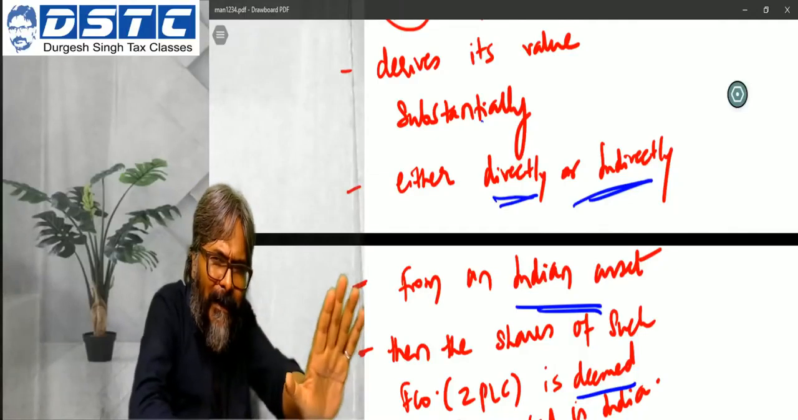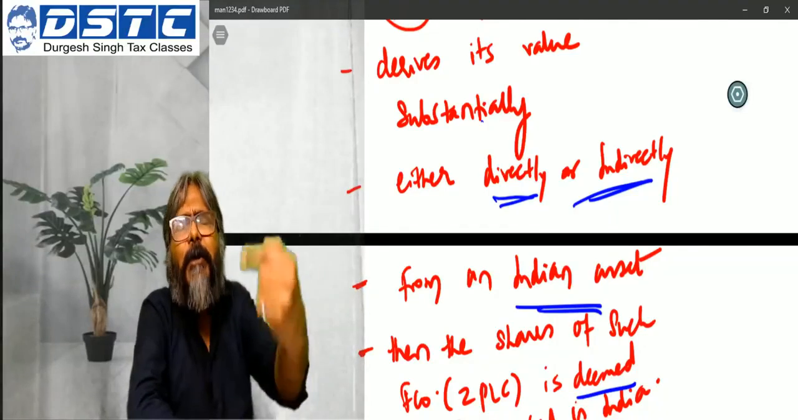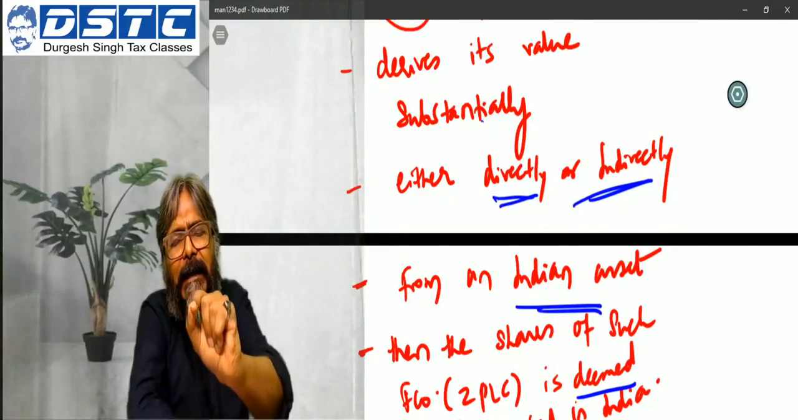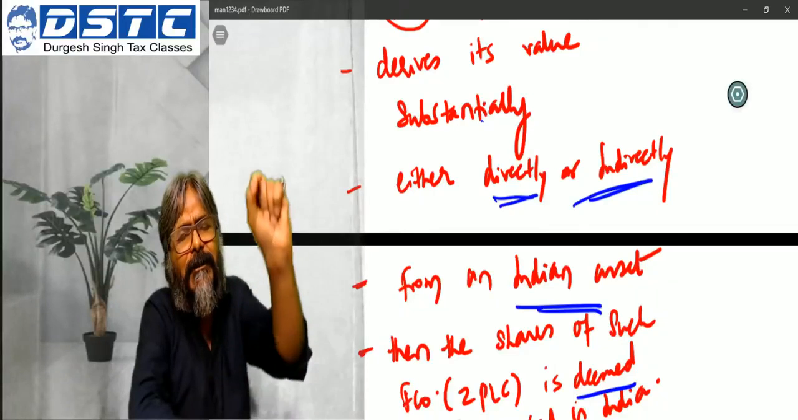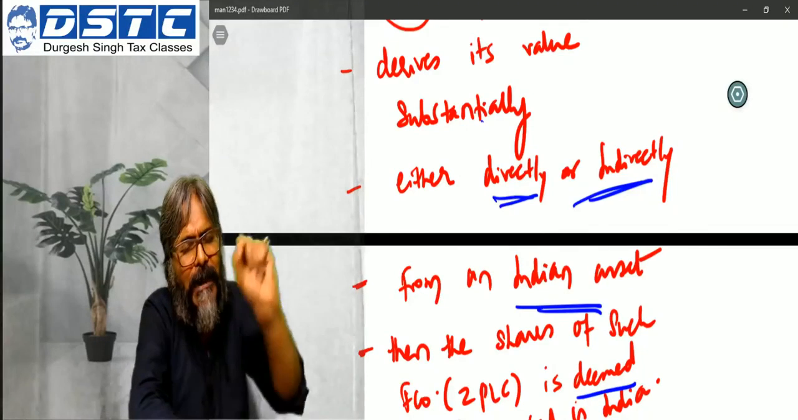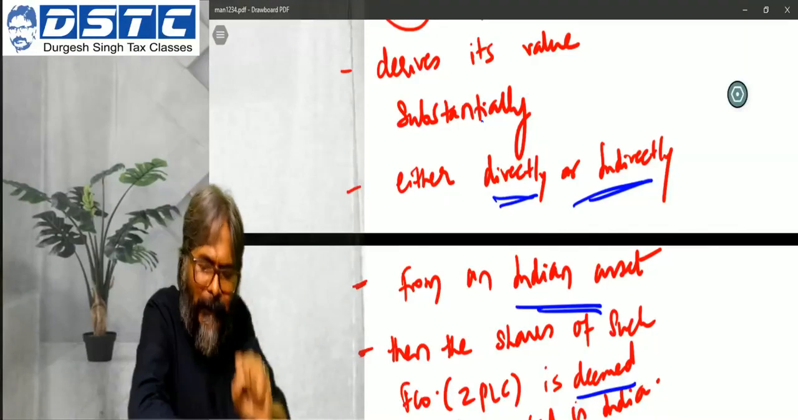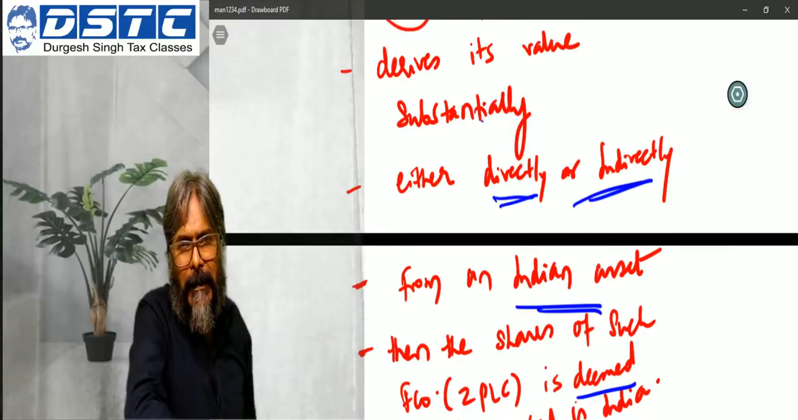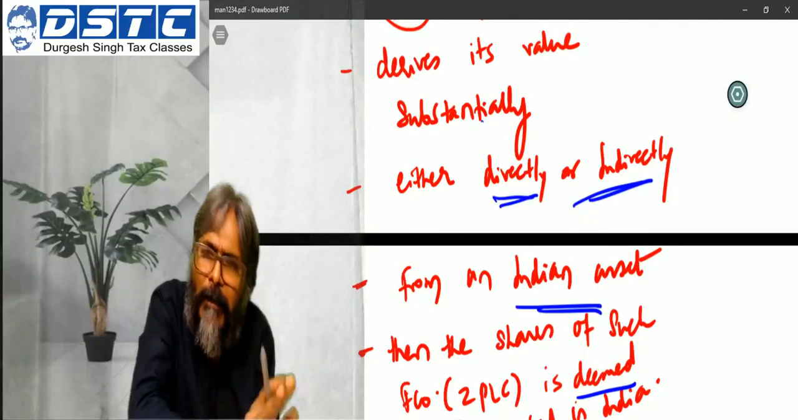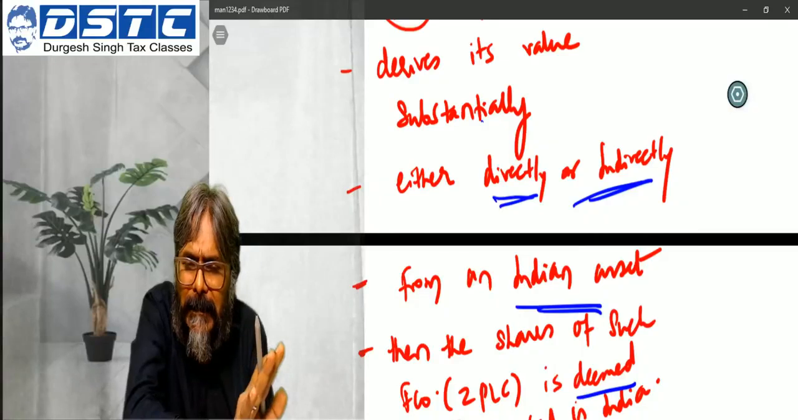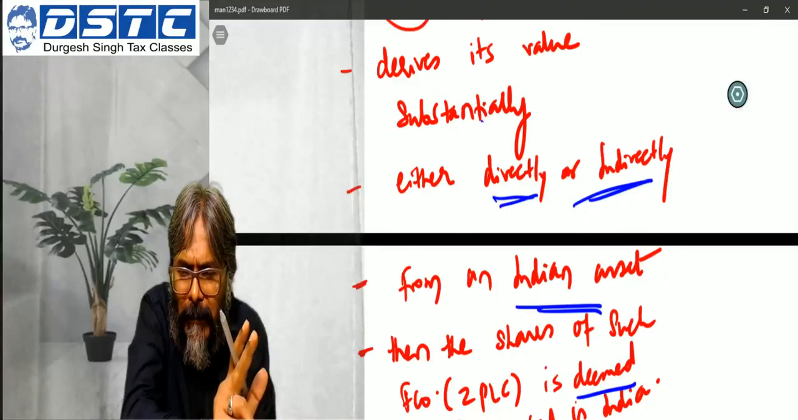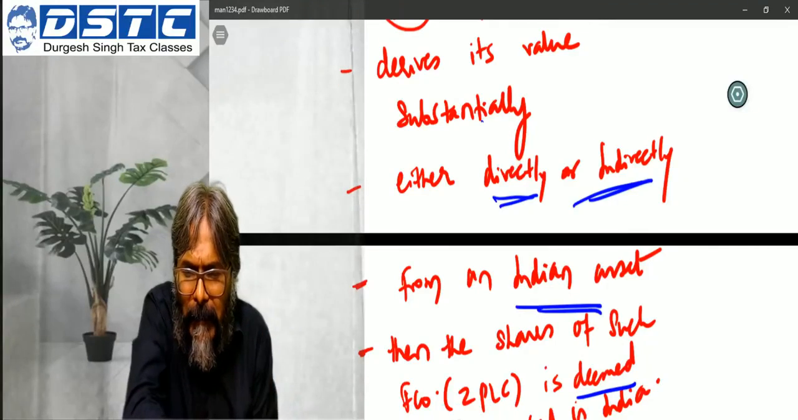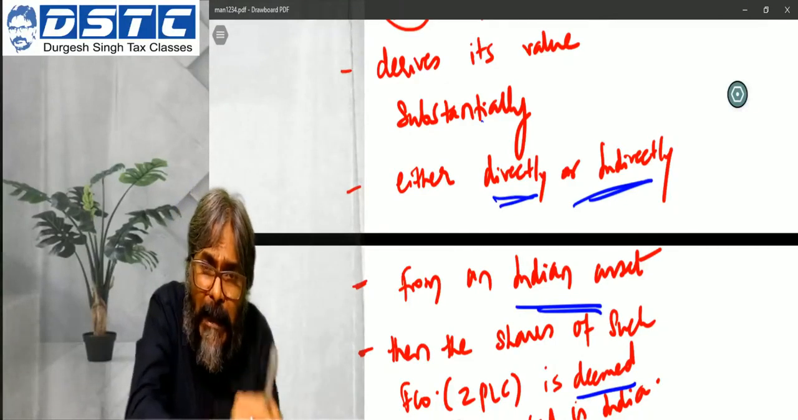Once you know that, what are you going to conclude in the examination? You will say, since the value of the shares of ZPLC is derived substantially from the Indian asset, therefore the capital gain is deemed to accrue or arise in India. You write that, that's it, gone. Half marks for whatever you have written in this case. Primarily, you will get only half marks, students.